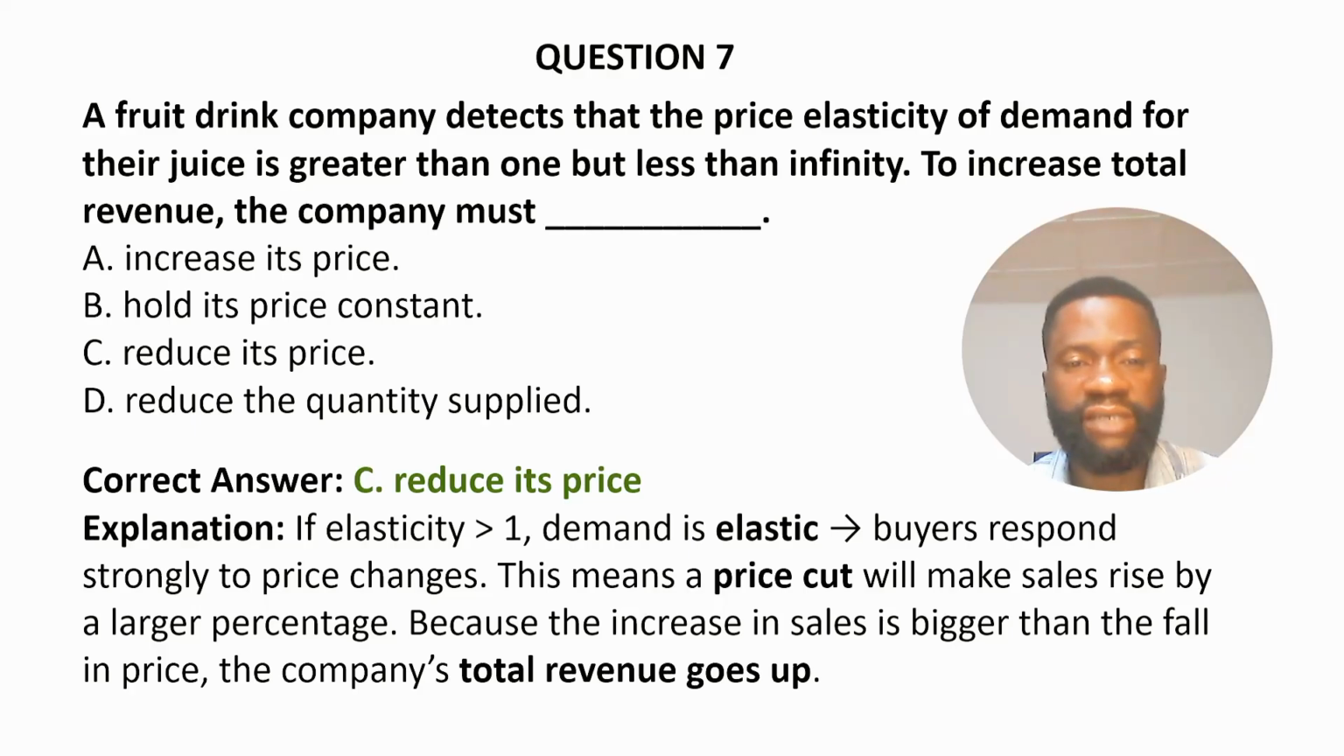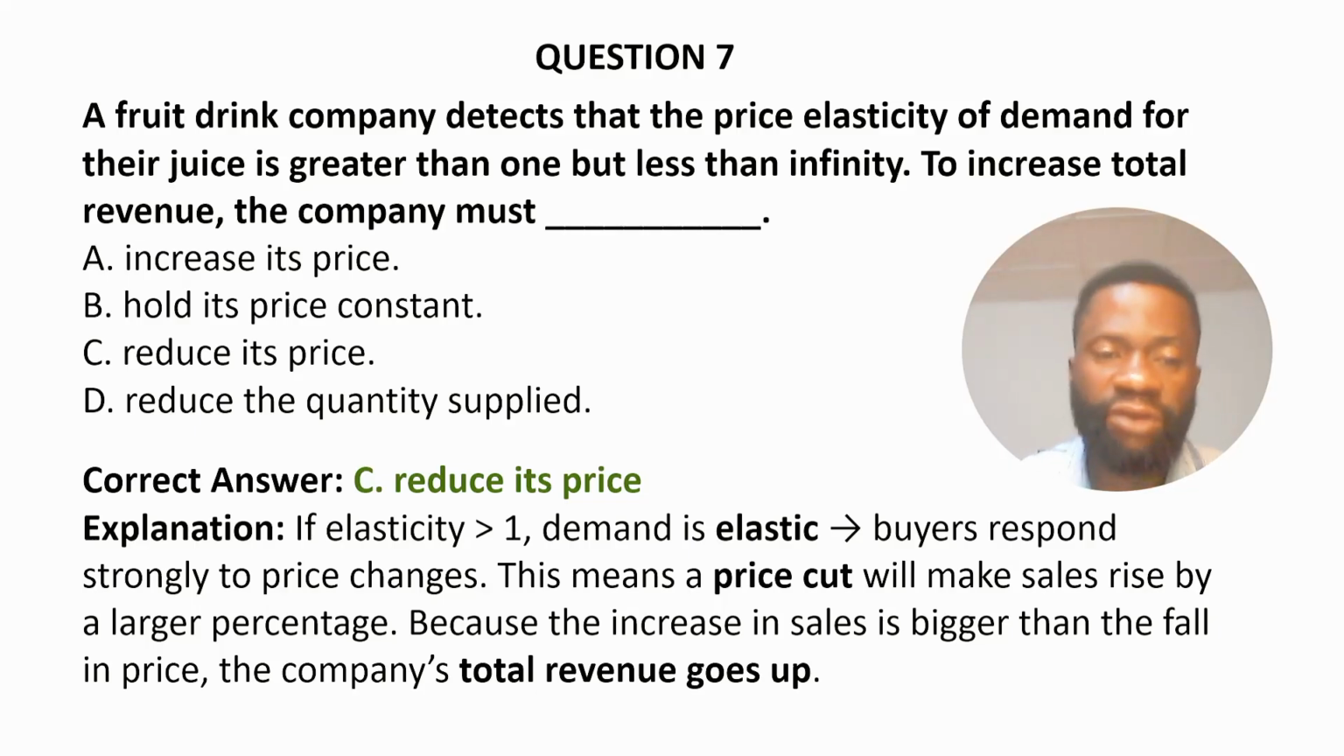Reduce its price. So if elasticity of demand is greater than 1, demand is elastic. That is, buyers respond strongly to price changes. This means that a price cut will make sales rise by a larger percentage, because the increase in sales is bigger than the fall in price. So the company's total revenue goes up.